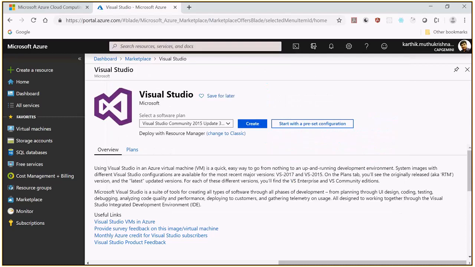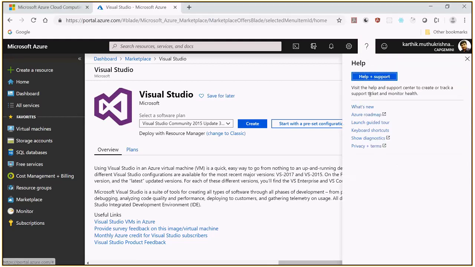So this is all about the search. And we have the portal help. We have the question mark, which is called the portal help. When I click, it will give you what's new, the Azure roadmap, and the keyboard shortcuts to work with this Azure portal. And there is support if you want to raise a ticket. If you have any problems, you can click help and support. Such things can be done with the help of this portal. And the next one is you can provide your feedback.